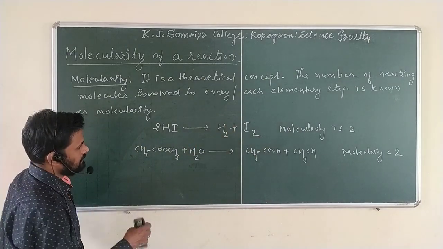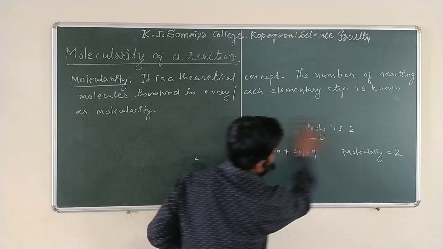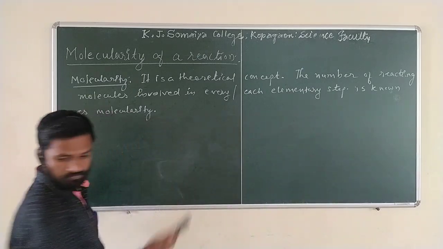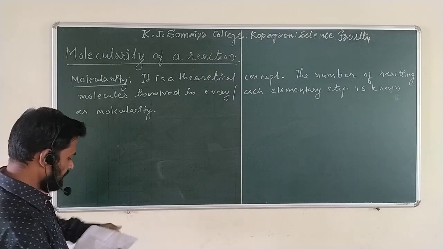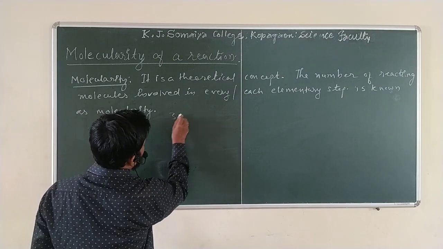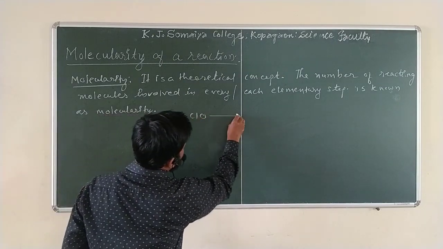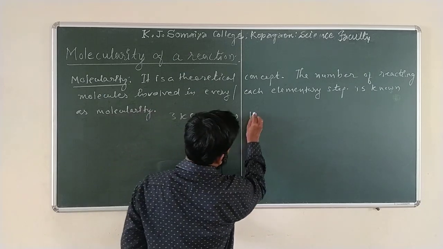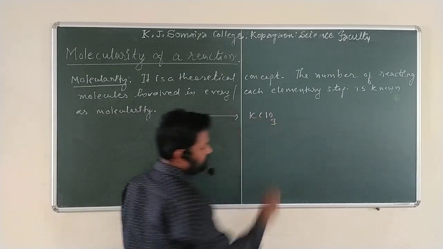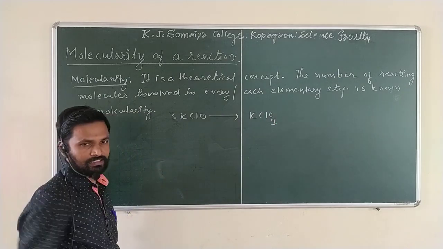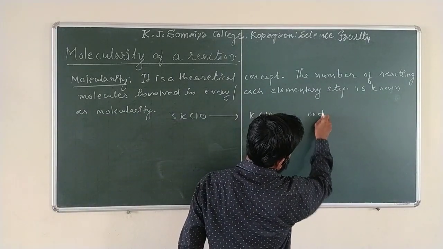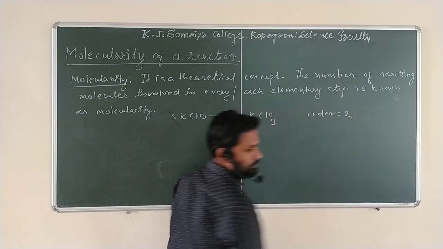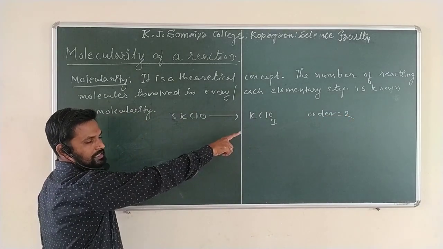For example, if I consider one more reaction, as we saw in yesterday's lecture, 3 molecules of KClO, it gives, as we already studied, KClO3. We know that already we studied about this. What was the order? Order of this reaction we have seen already. Order is 2. But how was the order determined?